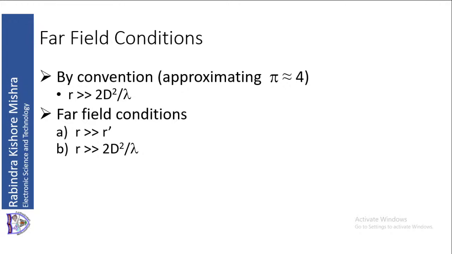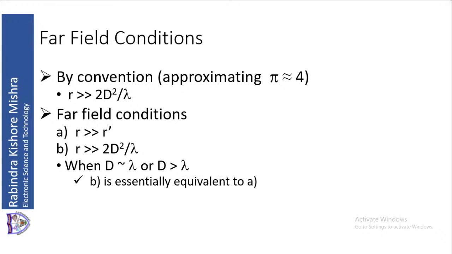Now from this second condition, we can see that when d is of the order of lambda or d is greater than lambda, then b is essentially equal to a. So b and a are equivalent if d is of the order of lambda or d is greater than lambda.